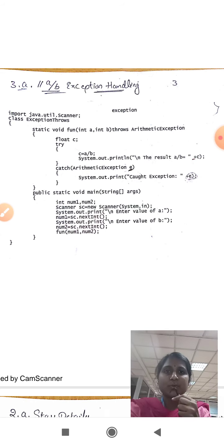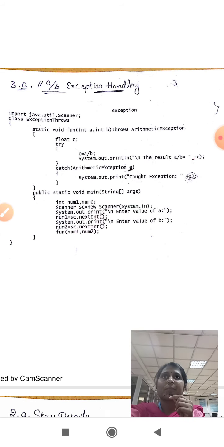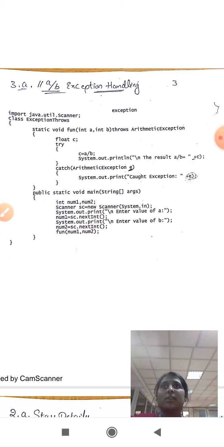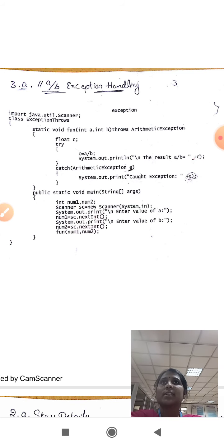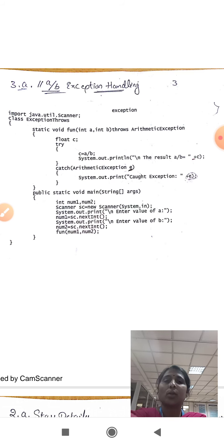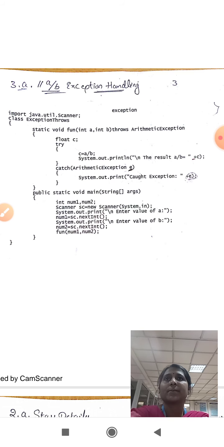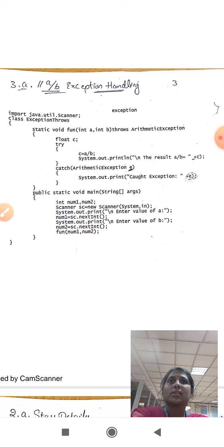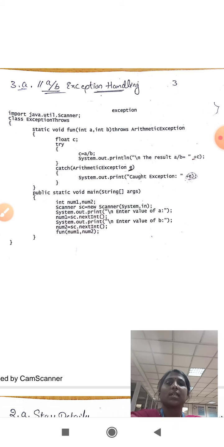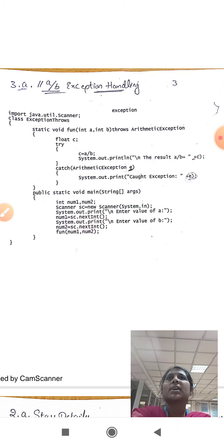Okay, our next program is exception handling. Exception handling is a powerful mechanism in Java. It will handle the errors, runtime errors, so that the normal flow of the application can be maintained. We have different kinds of exceptions like divide by zero error, array index out of bounds, and all such different kinds of exception handling mechanisms, just to make sure that our program flows in a graceful manner.